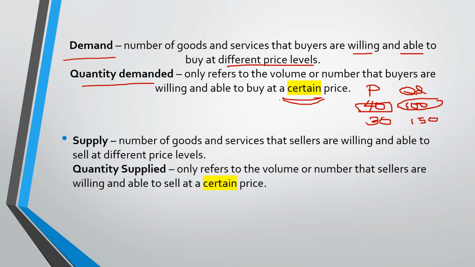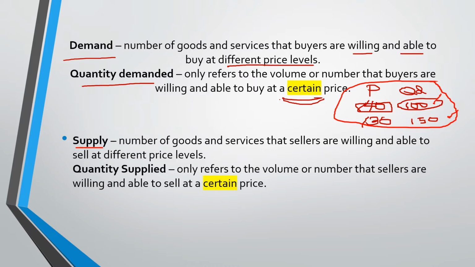But if it's different price levels, at 40 it's 100, at 30 it is 150, then this entirety here is called the demand. Okay, so this entire thing here is demand. It's not just QD, because QD refers to the 100 at 40 pesos and 150 at 30. Okay, so I hope that that's clear.